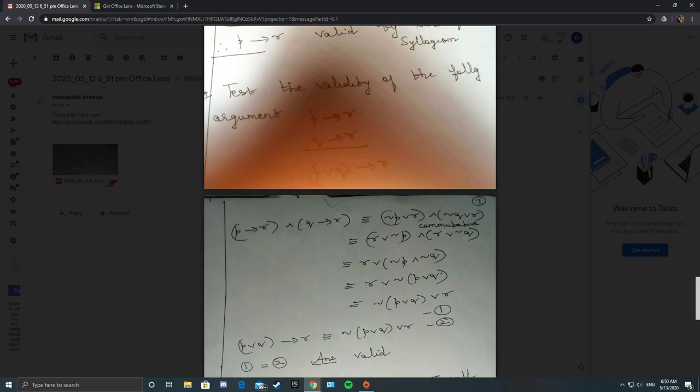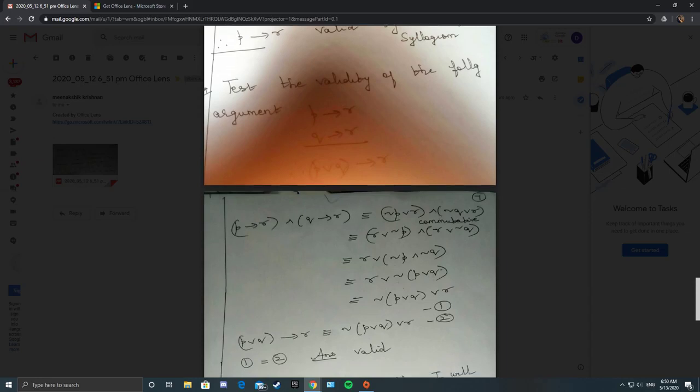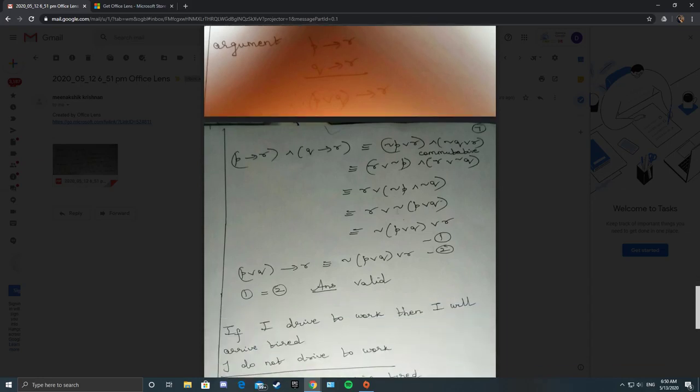So now by commutative law you can write R or negation P. Here also by commutative law R or negation Q. So you see R is common. So R disjunction negation P and negation Q, which is R disjunction negation of P or Q. So this is the same, by commutative law, as negation of (P or Q) or R.